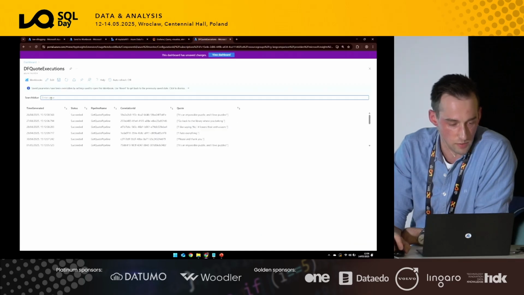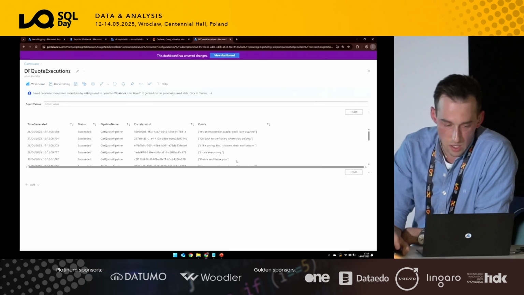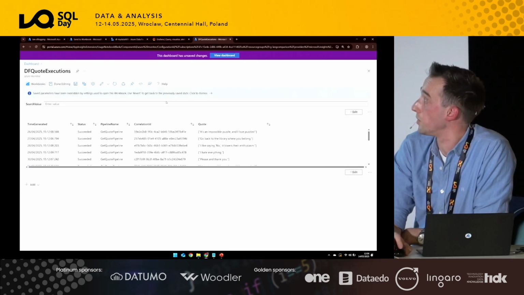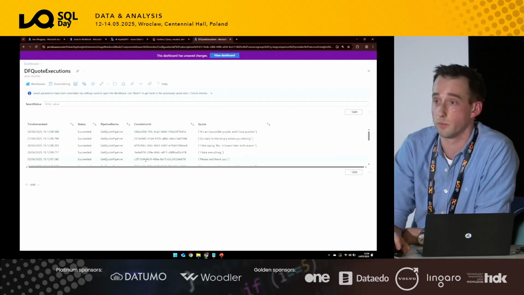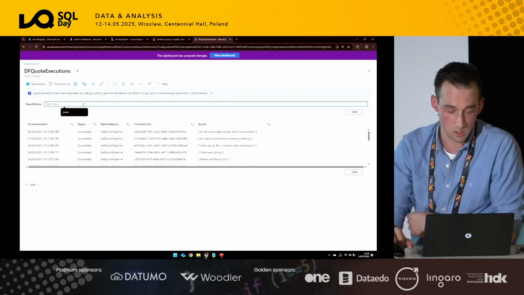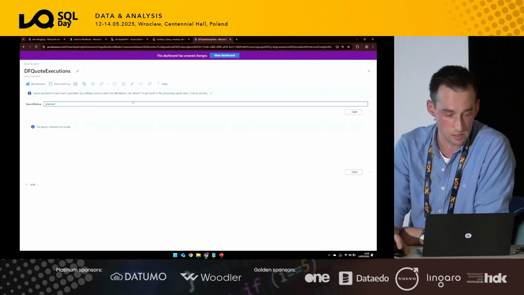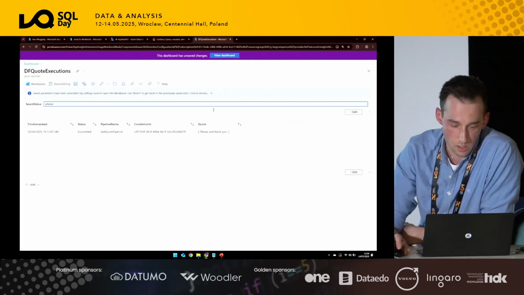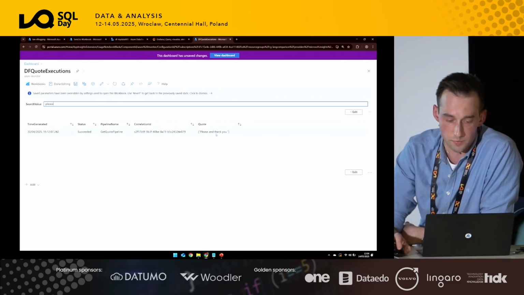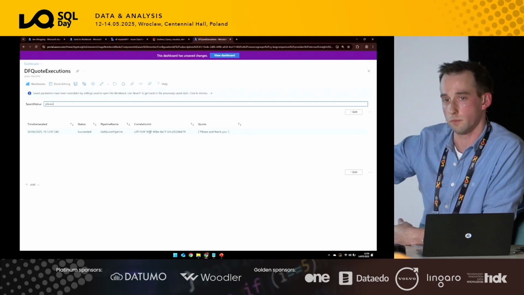How does it work specifically? In this case, I've got two sections, right? I've got, let me zoom in a little bit more. I've got this top section here where I'm allowed to search on a specific business value, for example, and I've got the logs that we showed here below. So let's see, for example, if I want to find something with the codes on the text, please. Oops, this is not going to work. We are then also allowed to search along those pipeline executions with the logs and the annotations that we had.